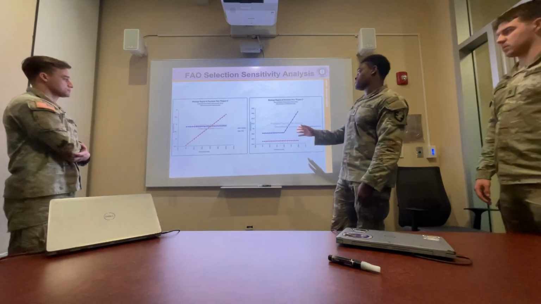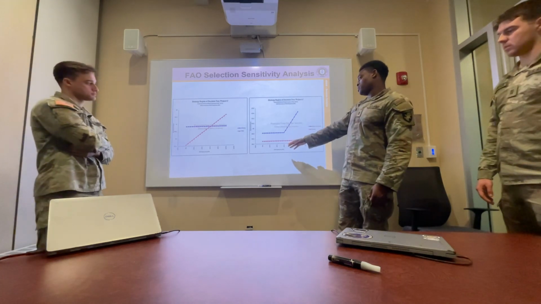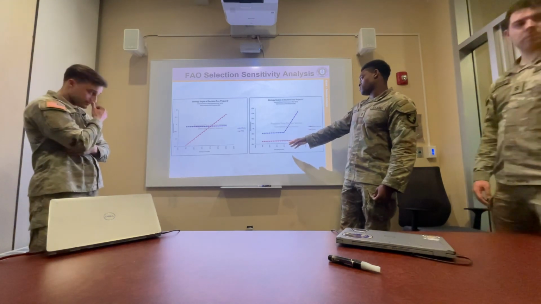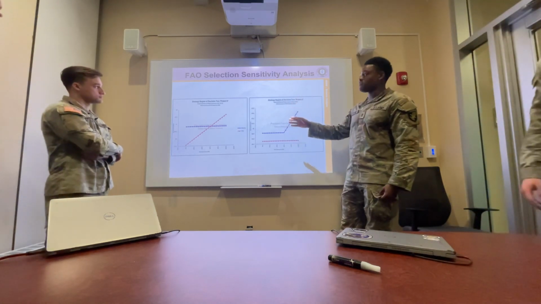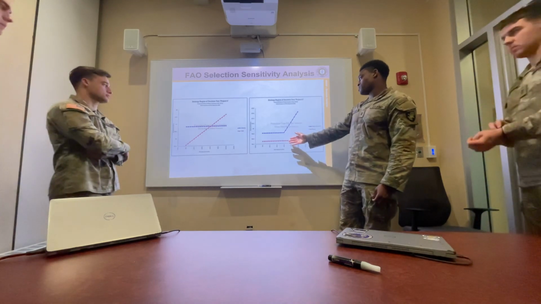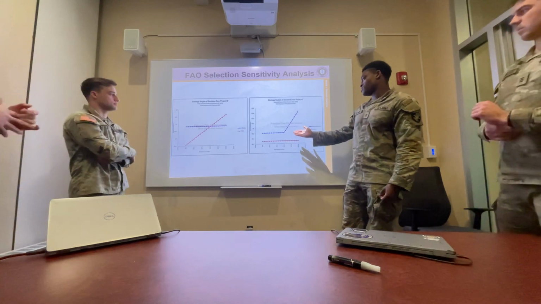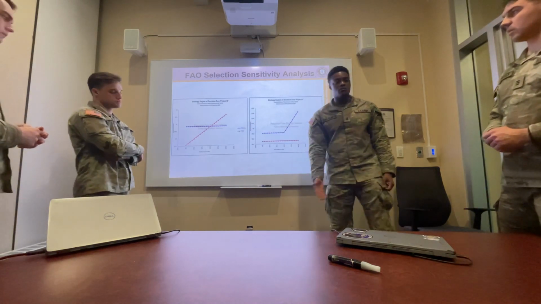And on this strategy region, once the probability of FAO selection reaches 60%, we want to choose to stay in the Army because this is the expected value of whether we leave or stay in the Army. For this one, we get a better expected value of staying in the Army, and for that one a better expected value for choosing FAO over infantry.